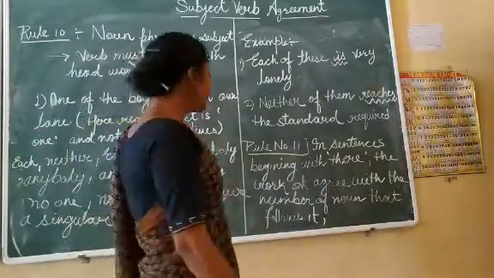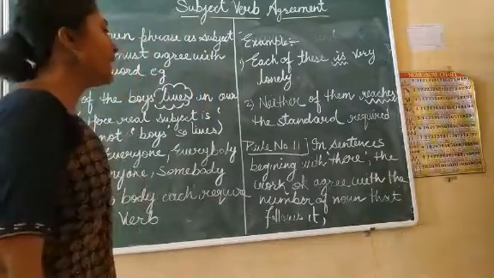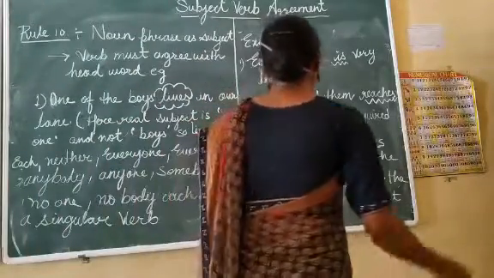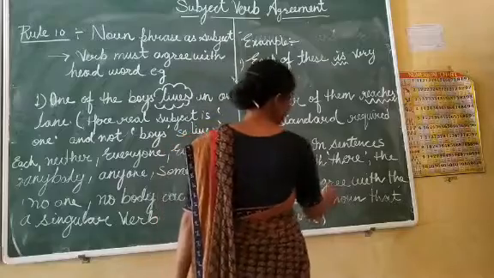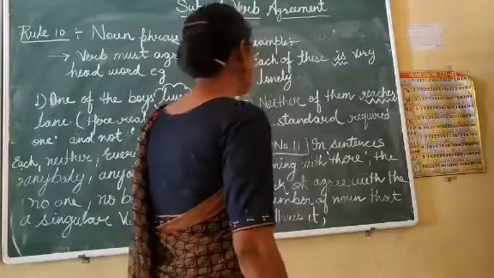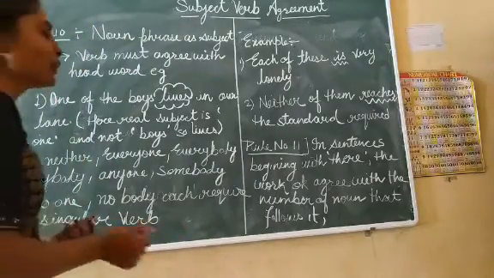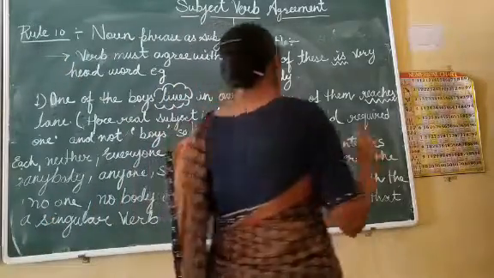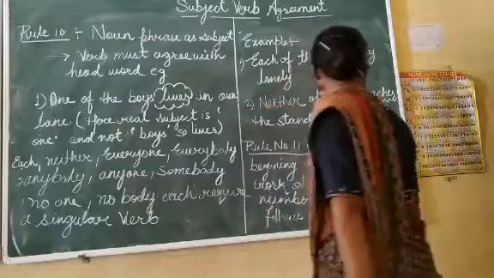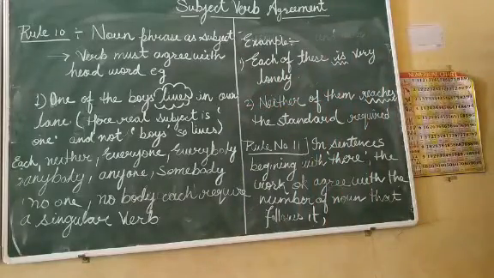So now rule number 11. In sentences beginning with there, the verb must agree with the number of the noun that follows it. That means if the sentence begins with there, we have to check that the verb must agree with the number of the noun that follows it.